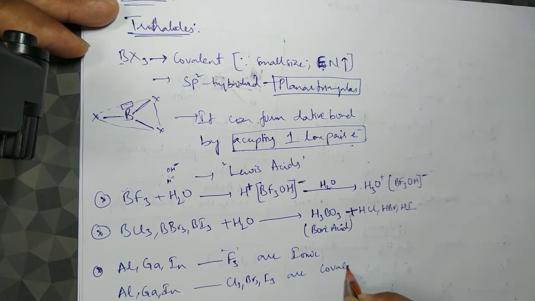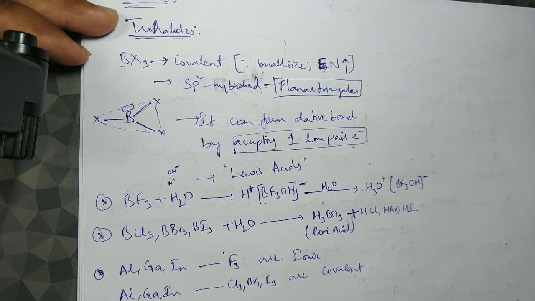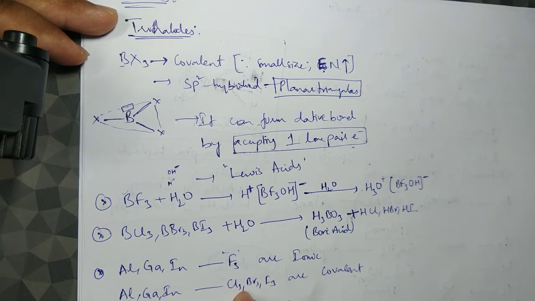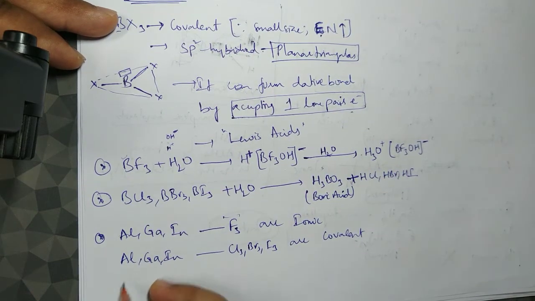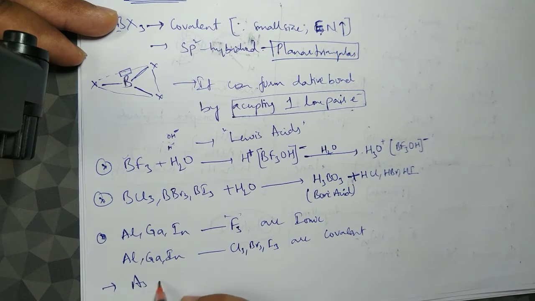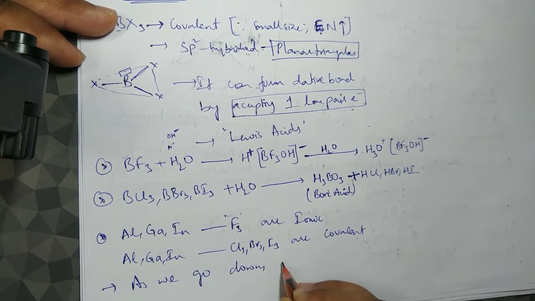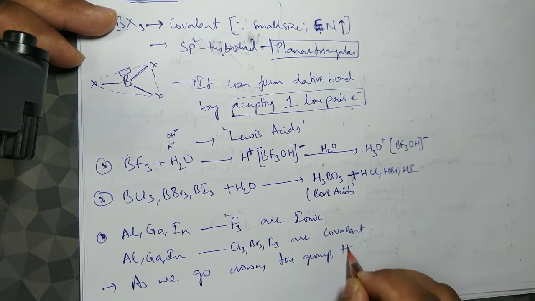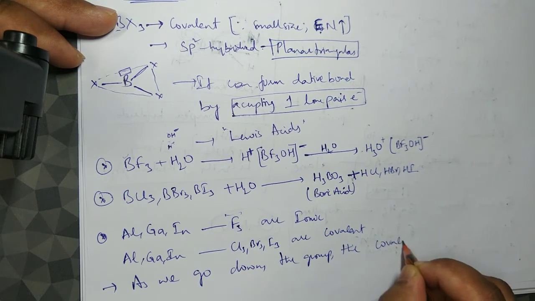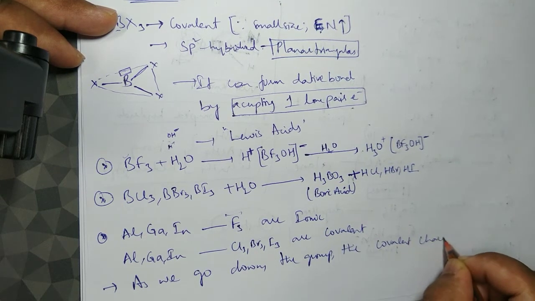When you talk about the covalent nature from top to bottom, for example AlCl3, GaCl3, InCl3, it will be decreasing. As we go down the group, the covalent character decreases.